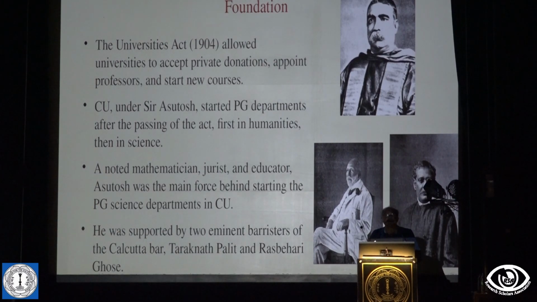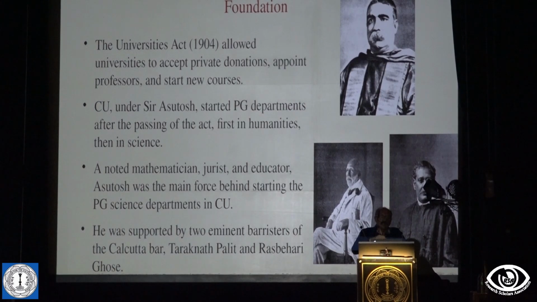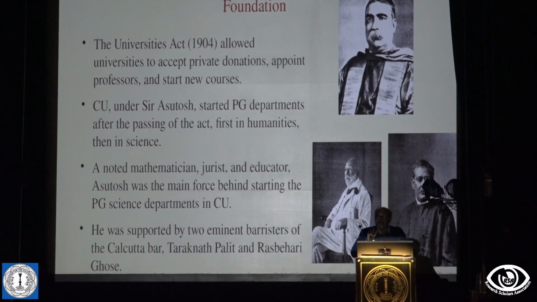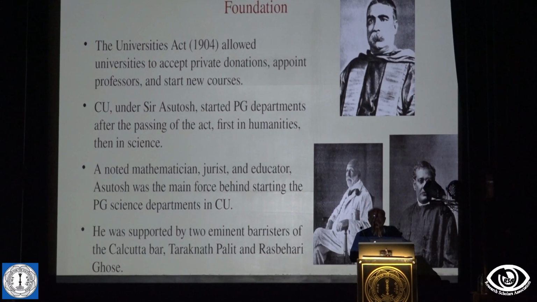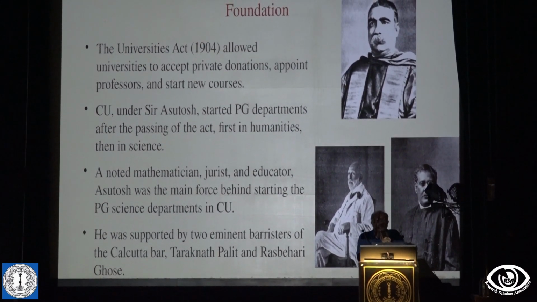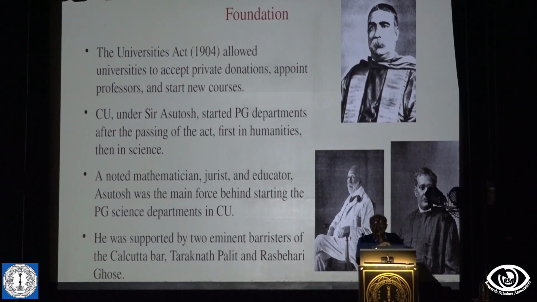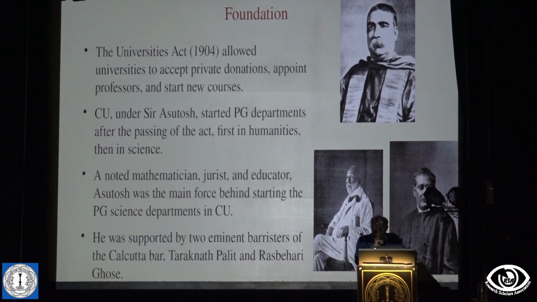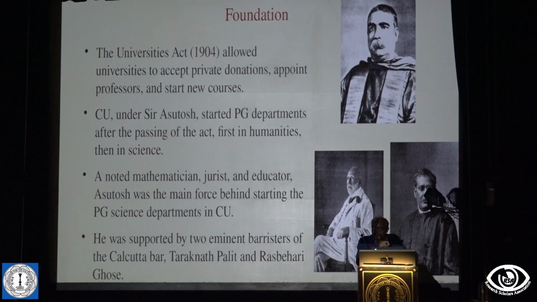So it started in 1904, in the sense that Lord Curzon, when he became the viceroy, introduced the Universities Act 1904, which, as you can understand, was basically to extend government control over the universities. There was a lot of opposition, but there was some opportunity. The opportunity was that, as I told you, Calcutta University did not teach those things. This 1904 Act allowed the universities to appoint professors and start courses. And Ashutosh, who became the vice chancellor in 1906 to 1914, took this opportunity.